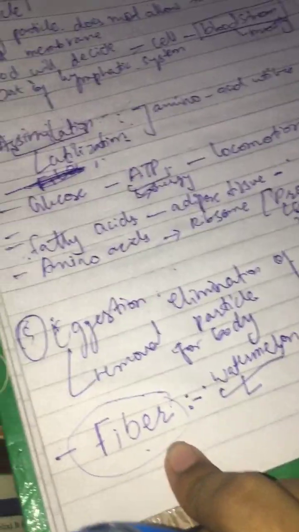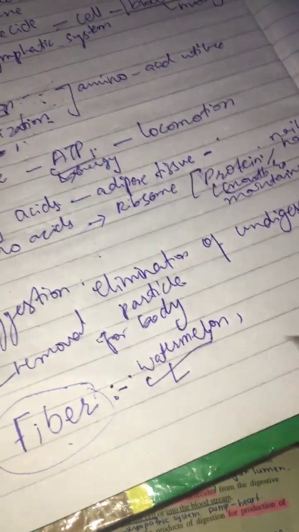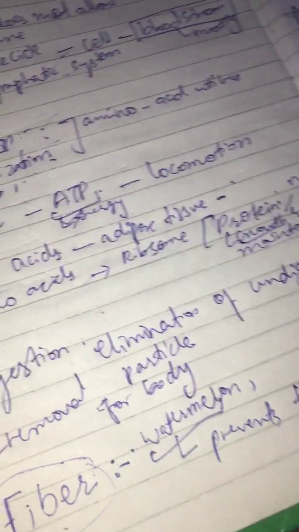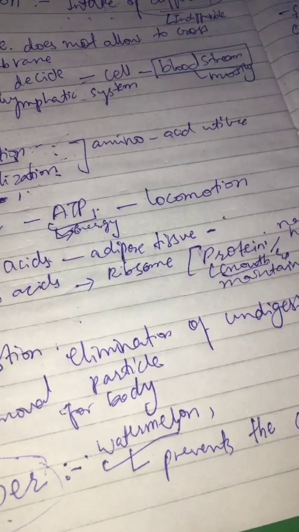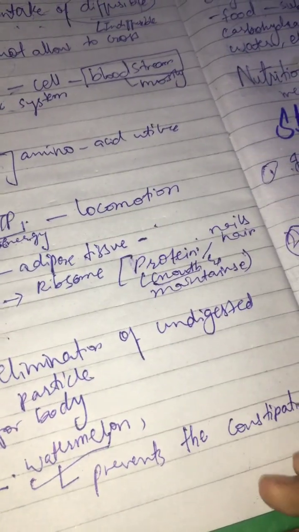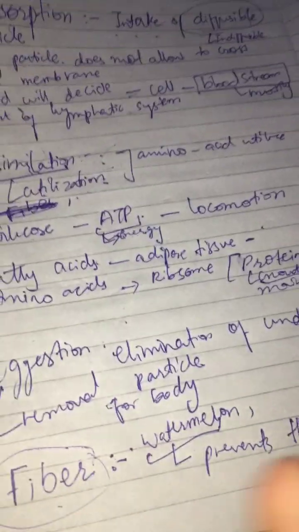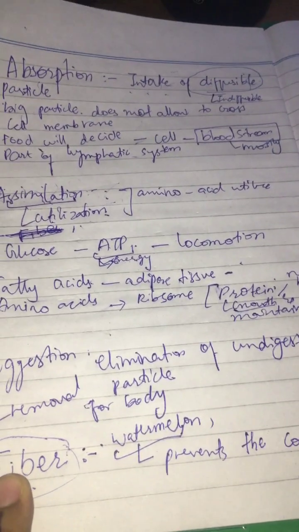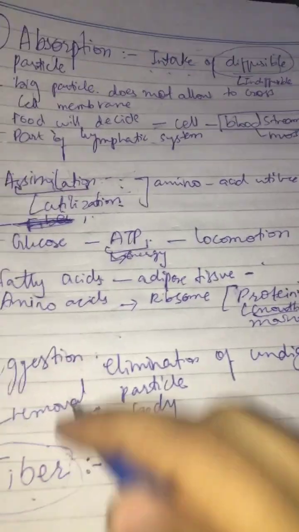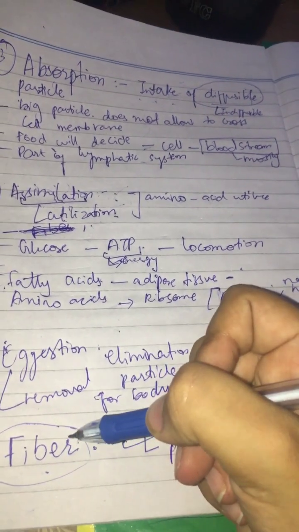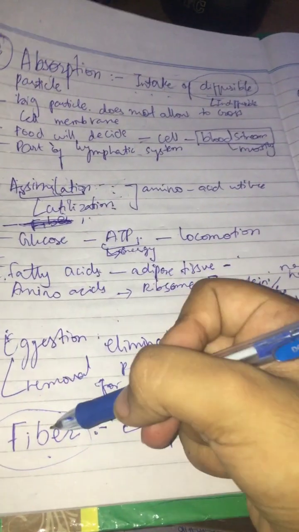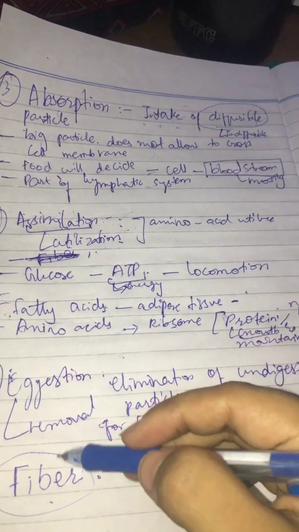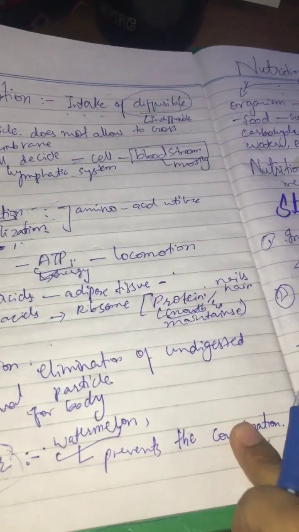Why is fiber not required for our body? It does not really have any work in our body, but it helps us prevent constipation. So egestion is the removal or elimination of undigested food particles which are not required for our body. The example is fiber, which we get from watermelon. In the end it has to be removed, but it helps us prevent constipation.